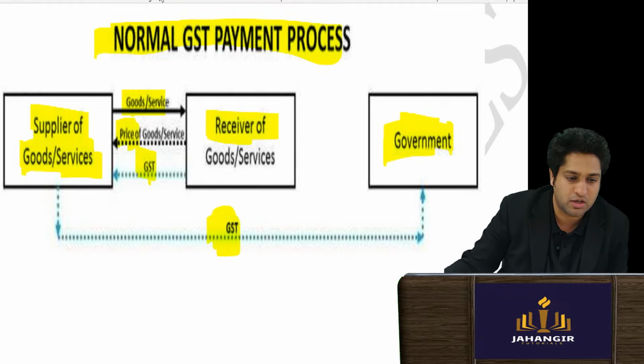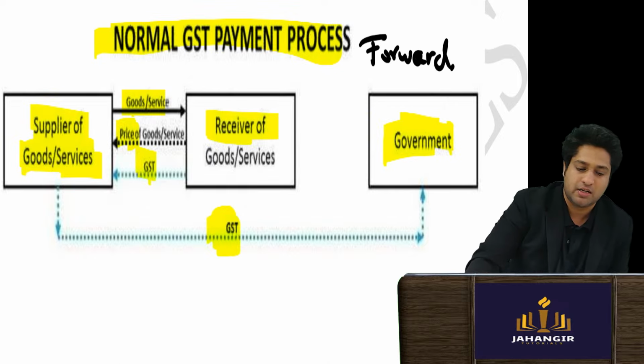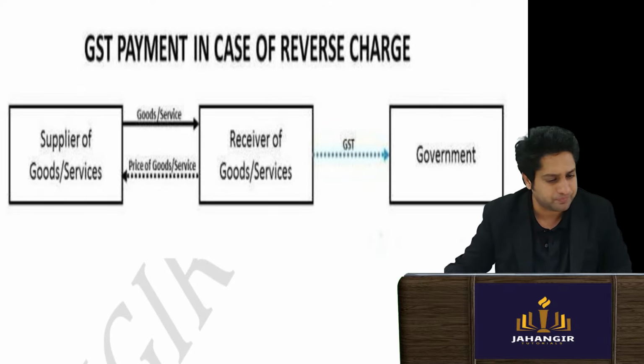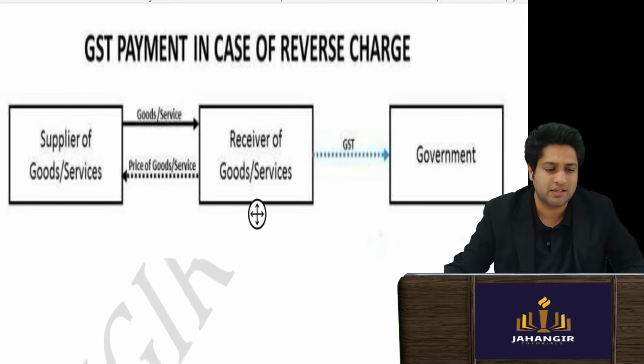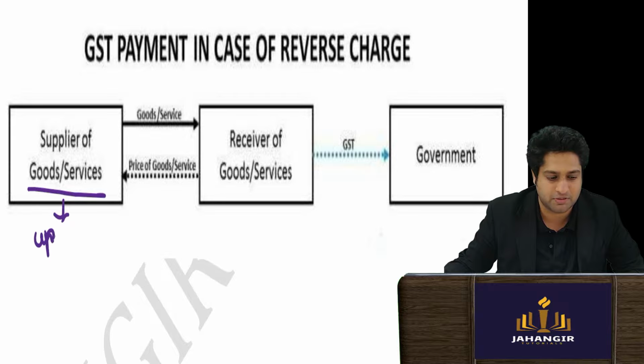What is it called? Sir, forward charge. Excellent, sir. Understood the concept. Now reverse charge, understand, and you will also understand the concept perfectly. Now imagine the supplier is an agriculturist, a small player, or an unregistered person.